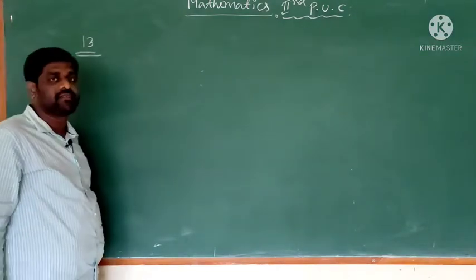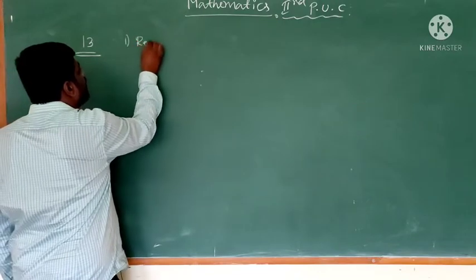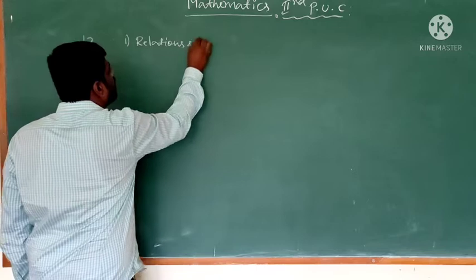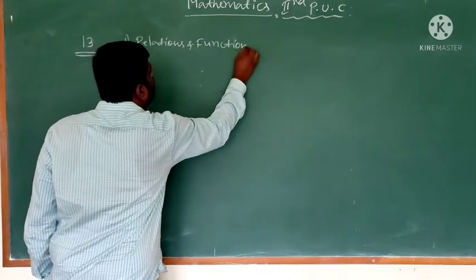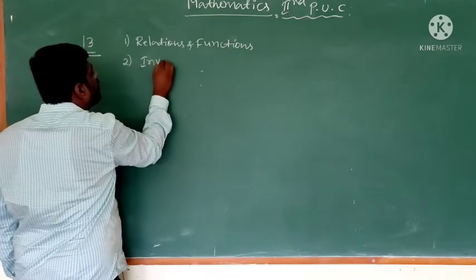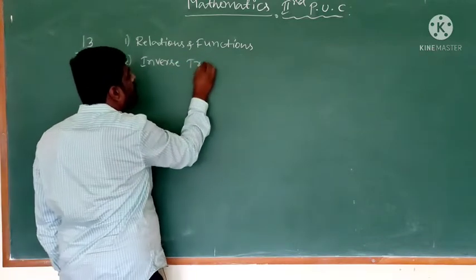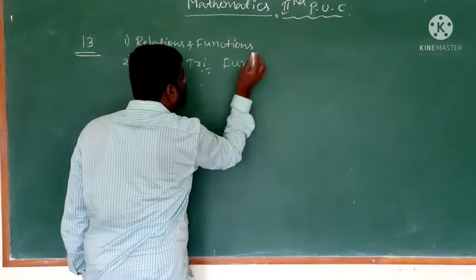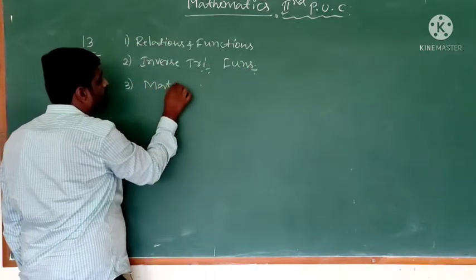13 chapters are there. The first chapter is relations and functions. The second chapter is inverse trigonometric functions. The third chapter is matrices.